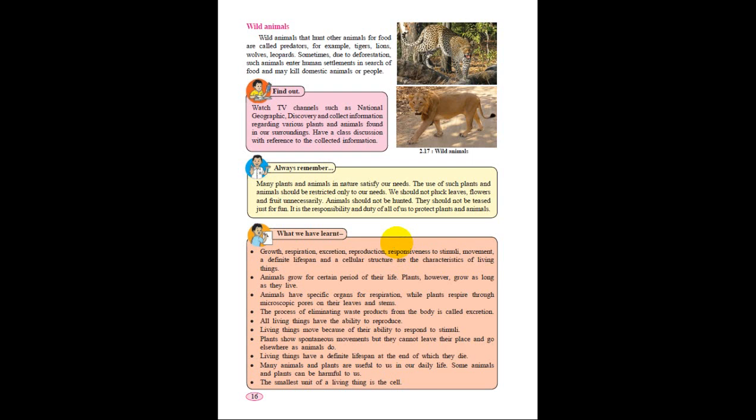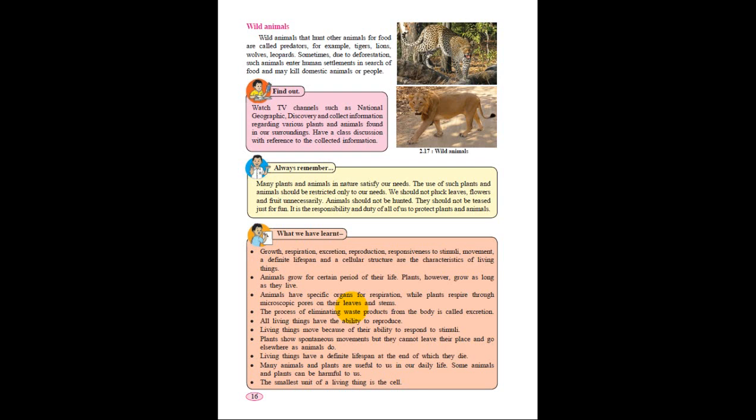Okay, growth, and there are a few points we will discuss about this. First of all, growth, respiration, excretion, reproduction, responsiveness to stimuli, movement, a definite lifespan, and a cellular structure are the characteristics of living things. So, what are the characteristics of living things? We are discussing whatever we have learned in this chapter. We will revise all this, and in the next class we will go for the question and answer.